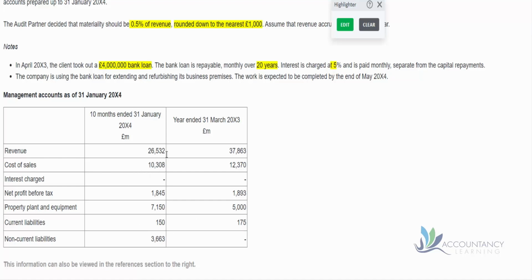What else could we do? Well, we've got all these figures. We could perform some analytical procedures between this year and last year to see whether or not these numbers make sense, whether they stack up or not. So let's have a look at that. Although, again, in the exam, I probably wouldn't do this because this is quite time consuming. But if you have time, it could be a worthwhile exercise. So let's show you how to do it.